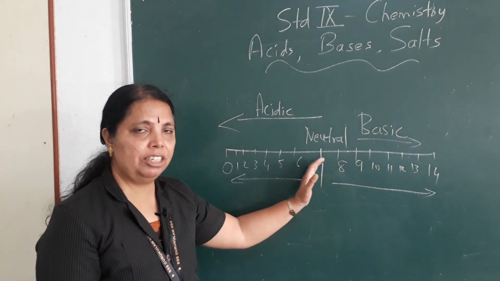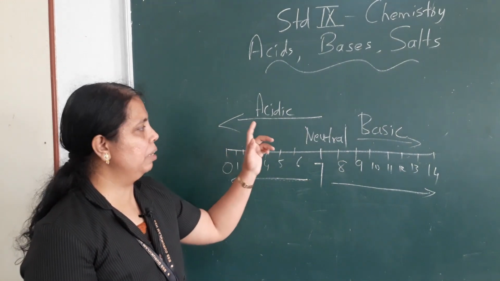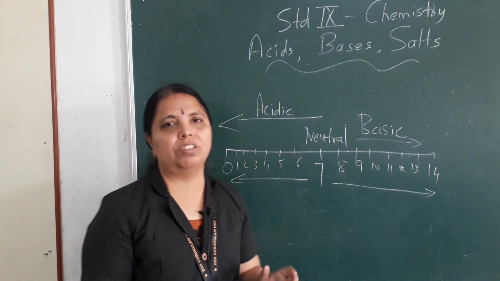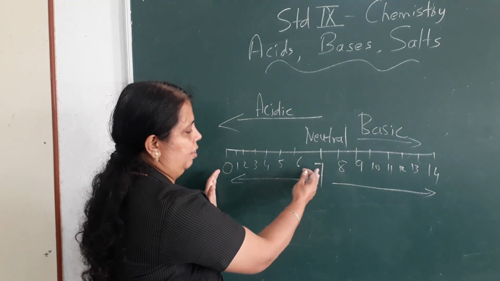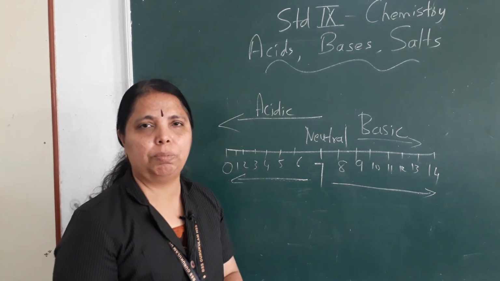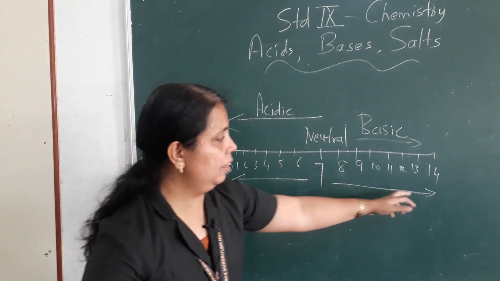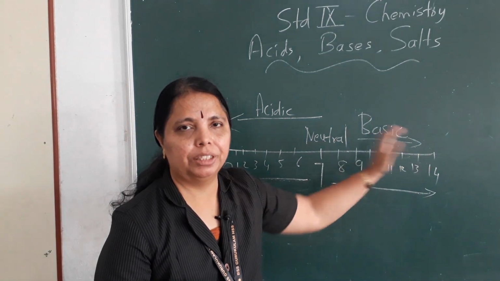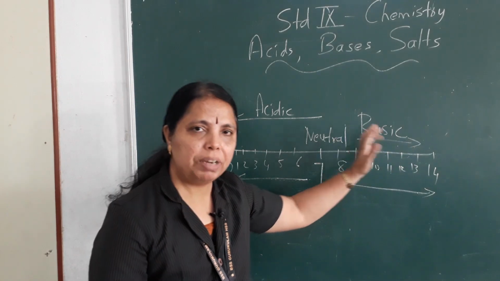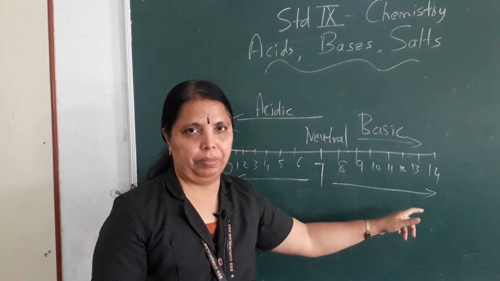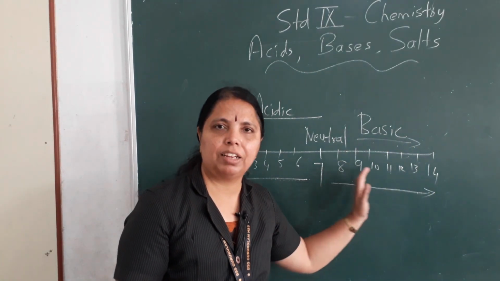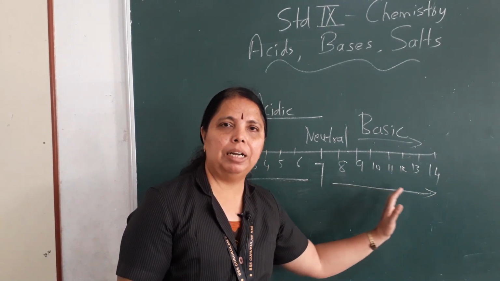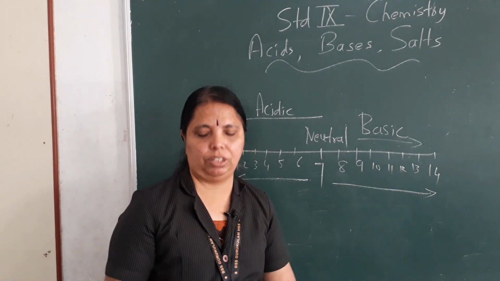On the contrary, when the pH value decreases it becomes acidic, H plus ion increases. H plus ion concentration increases when it is below 7, when the pH is below 7. So when it increases, what happens, H plus decreases. OH minus is what increases, when basic nature increases OH minus increases, H plus decreases. That is why it goes on becoming strongly basic. From here to there it gradually becomes stronger, basic in nature.